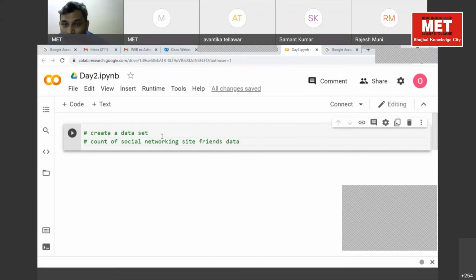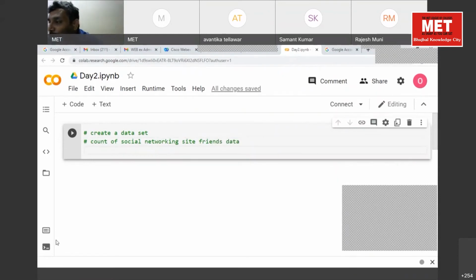Okay, clear? So what I'm doing is sharing data with you. Just give me a minute, I'm copying this particular data into the chat box. These are a few numbers. Even if you are not able to get it, you can type it.